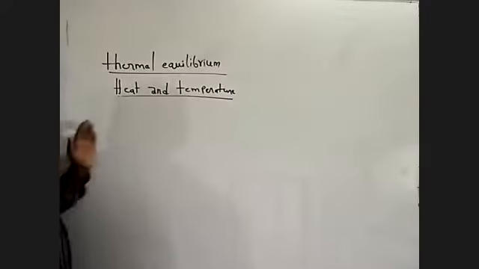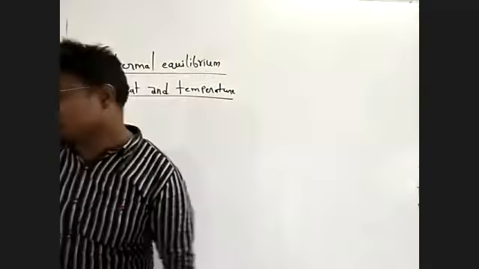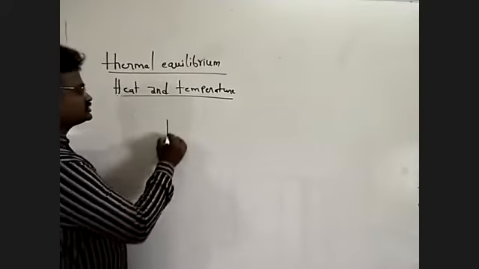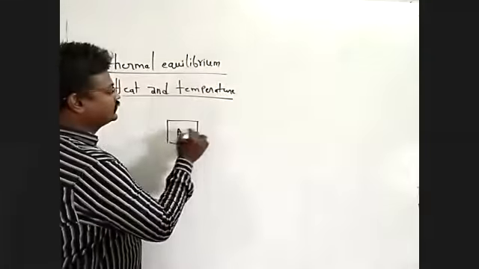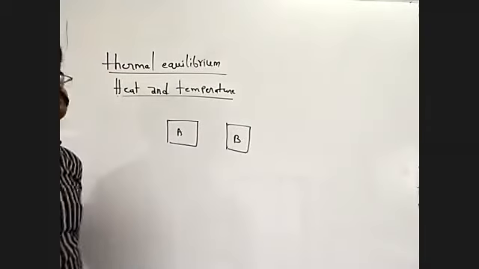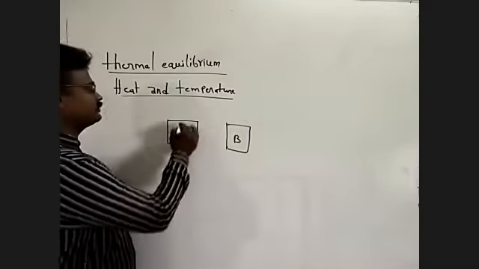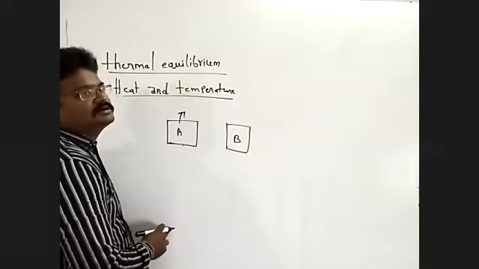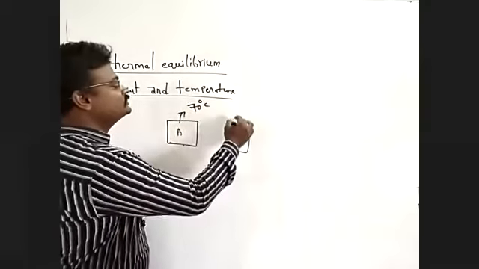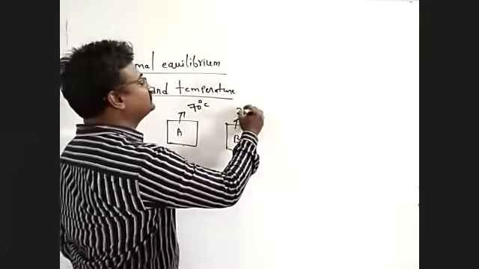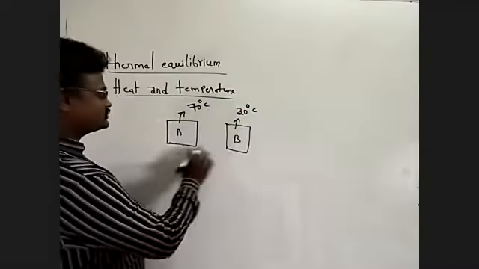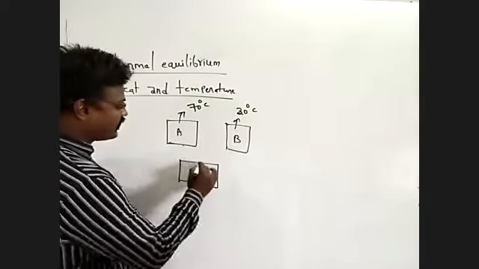Thermal equilibrium, heat and temperature. So when two bodies, this is body number one, this is body number two. This body has a temperature of, for example, 70 degrees Celsius. This body has 30 degrees Celsius. Two bodies are in contact with each other.